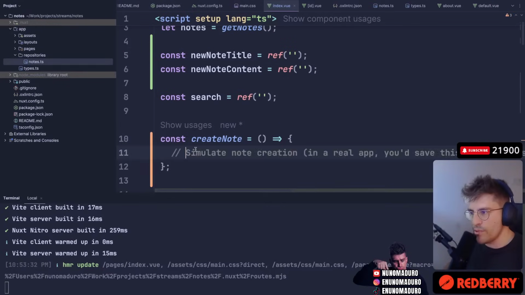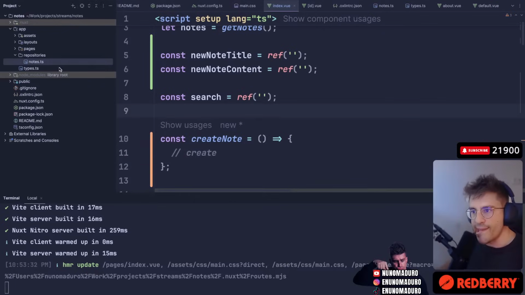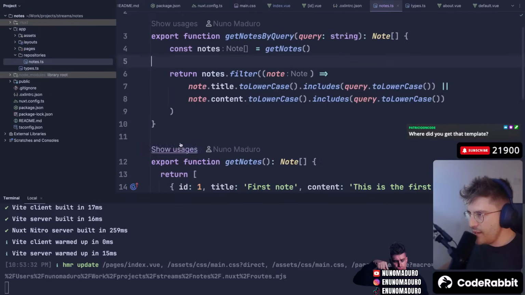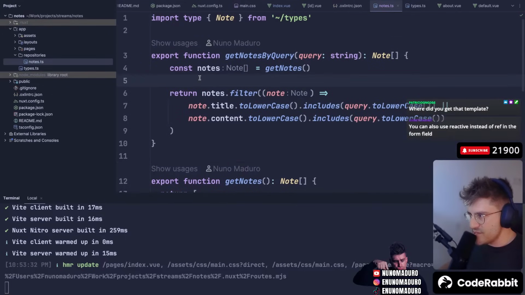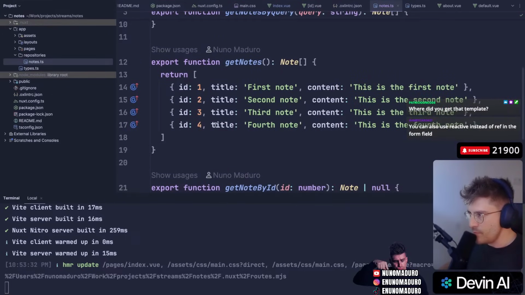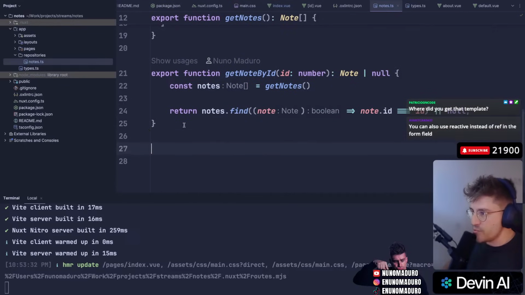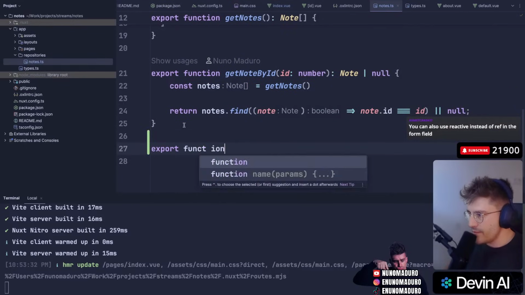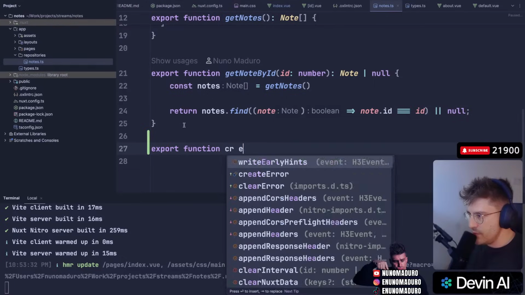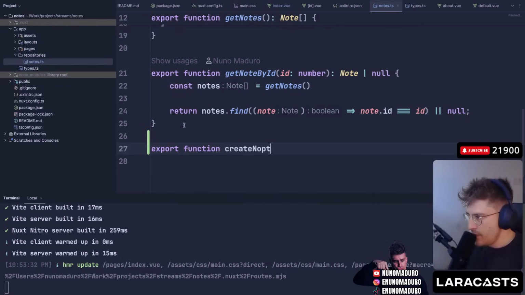I guess here I want to create the node on the actual backend, or on the backend I'm doing for this, which is local storage. So I'm going to go to nodes, and here what we need to do is actually persist this. So for that, we need to make it dynamic. I guess what we're going to do here is type something like create node, that will receive just the title and the content.